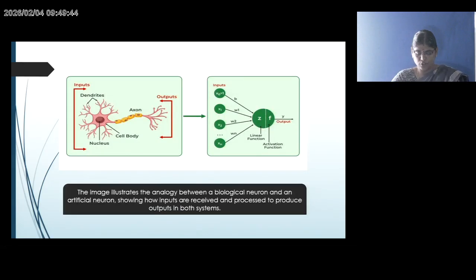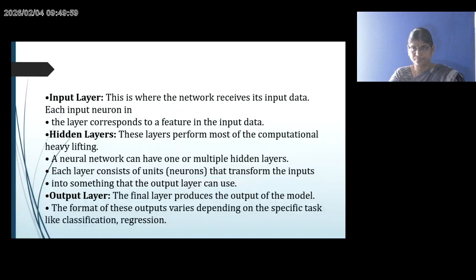This is called a neuron diagram. The image illustrates the analogy between the biological neuron and an artificial neuron, and how the inputs are received and processed, then produce the output.